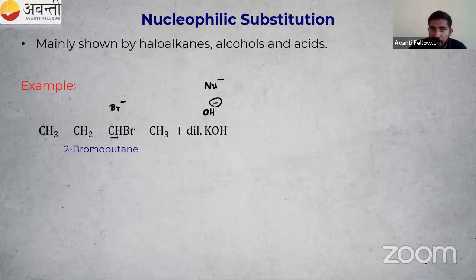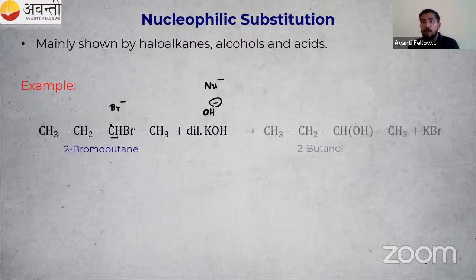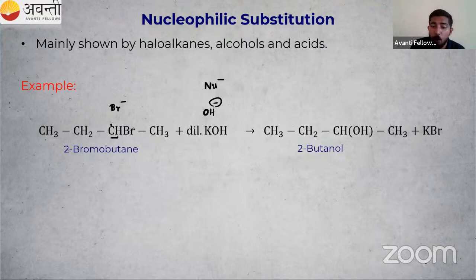There is one Br minus formed. You know heterolytic cleavage will take place. Br will take all the electrons. It will say tata bye bye to 2-bromobutane. At the same place, a nucleophile is coming. So what is the product formed here? CH3, CH2, CH, same, then instead of Br, OH is coming. The other product is also formed here. So this is known as a nucleophilic substitution reaction. One nucleophile is substituting another nucleophile. So that is a point here.